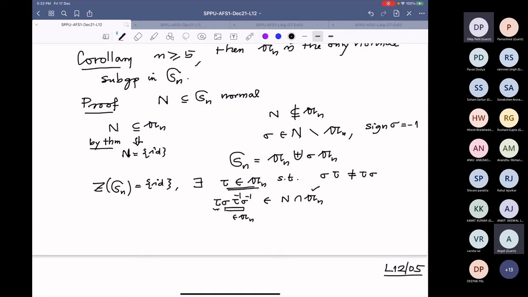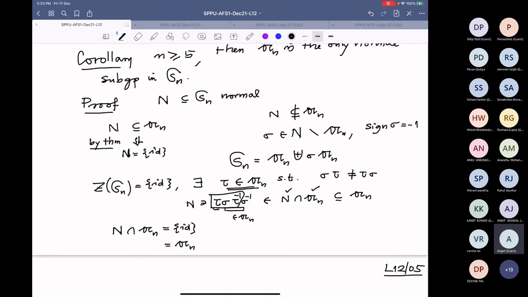So this is not the problem, but now what is in N? Sigma is in N. Therefore this part is in N, because sigma is in N, and this is sigma in N. So this is in both, and this is a normal subgroup of An, and therefore we know that N intersection An has to be identity only, or the whole An. And this is not possible because already we have some element there.